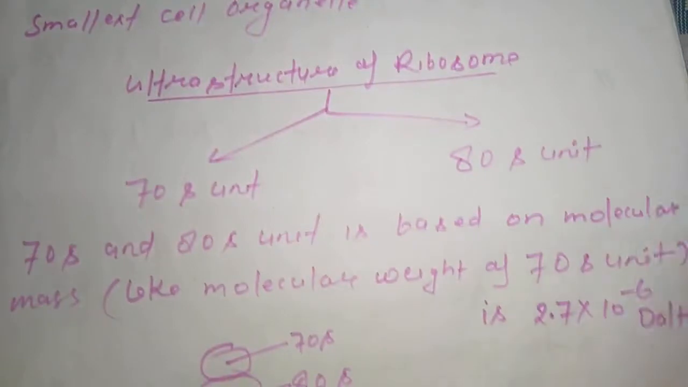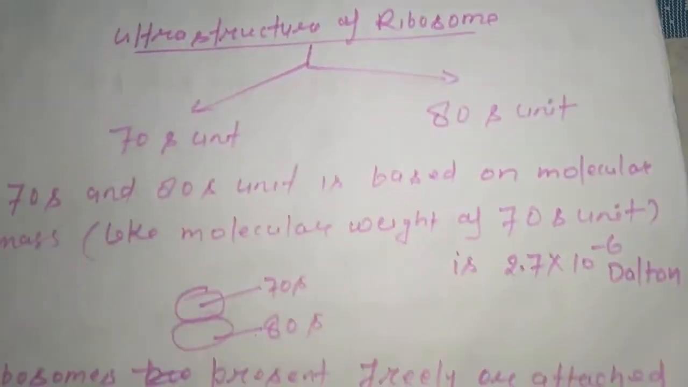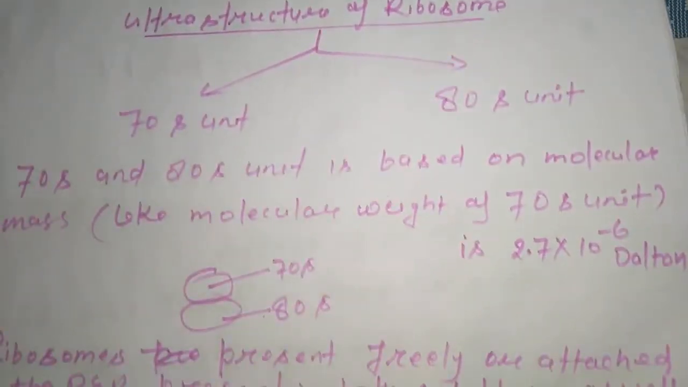The 70S and 80S units of ribosome are based on molecular mass. We differentiate them on the basis of molecular mass. Suppose the molecular weight of the 70S unit is 2.7 into 10 to the power minus 6 Dalton. So there are two units of ribosome, the 70S unit and the 80S unit.